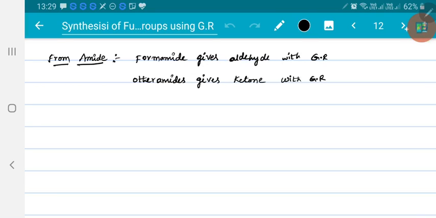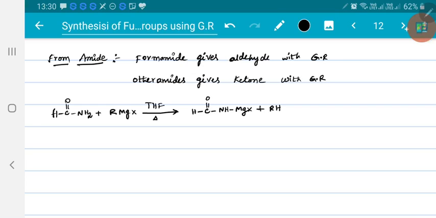Let me see an example. If I take formamide, HCONH2, the hydrogens of this nitrogen are acidic. So when we allow it to react with a Grignard reagent, first this R minus will abstract the acidic hydrogen from this amide system. So in the first step you will get HC=O, NH, MgX plus RH. Because of the acidic hydrogen, an RH type alkane is gone.